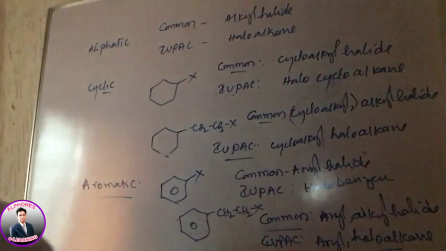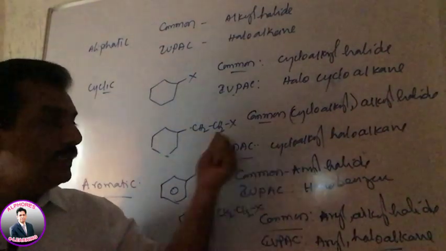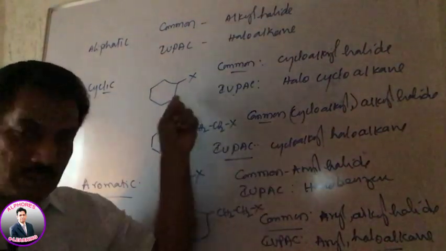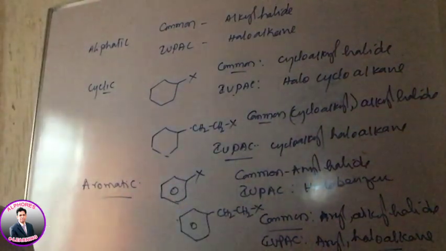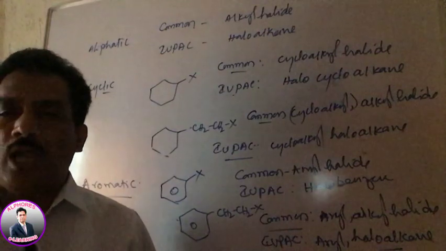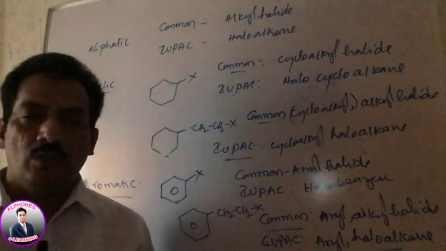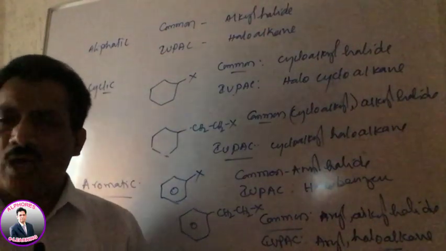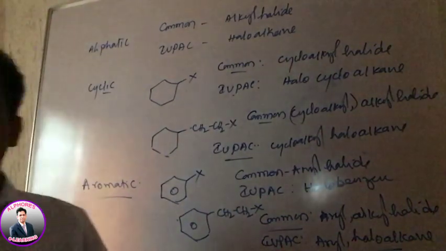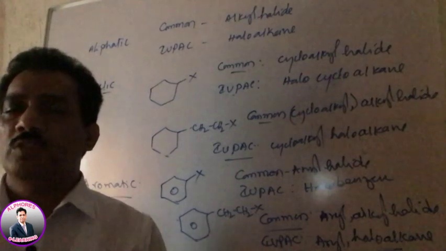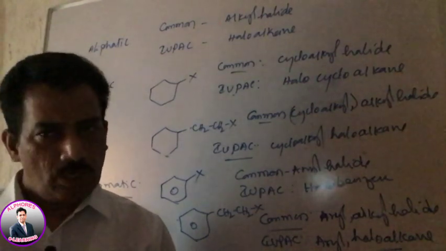Just observe the naming, how it differs depending on the position in these two cases. Clear? With all these rules, if you are well versed, in the next session I will provide some examples. You have to write the names of those compounds, or meanwhile you can write from your textbook also. In your NCERT textbooks, there are some compounds for which they ask for the common name and IUPAC name.